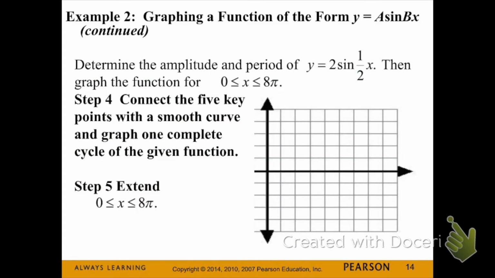Next, we're going to plot our 5 key points. Next we're going to label our x and y axis since they weren't labeled. Now we're going to plot our 5 key points. And since the problem wants me to extend from 0 to 8 pi, I'm going to keep my graph going all the way through 8 pi. We can see our amplitude was 2, and the period was from 0 to 4 pi.